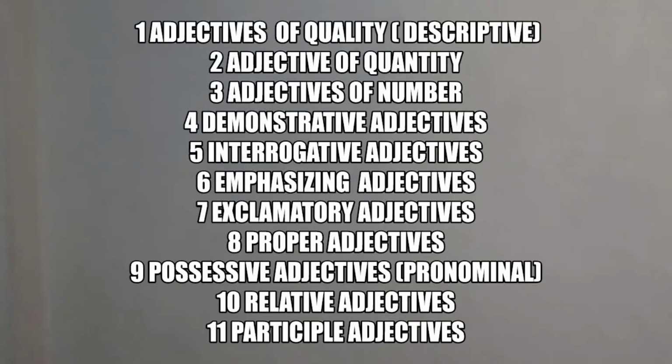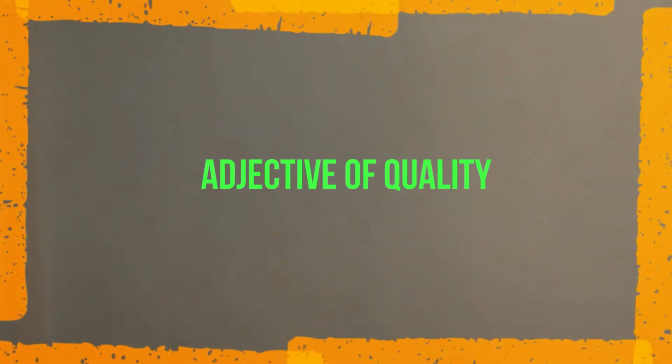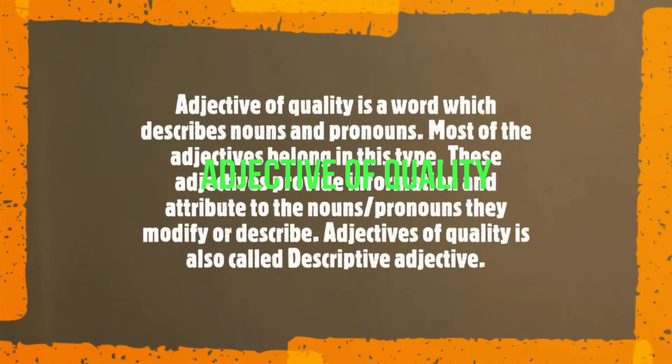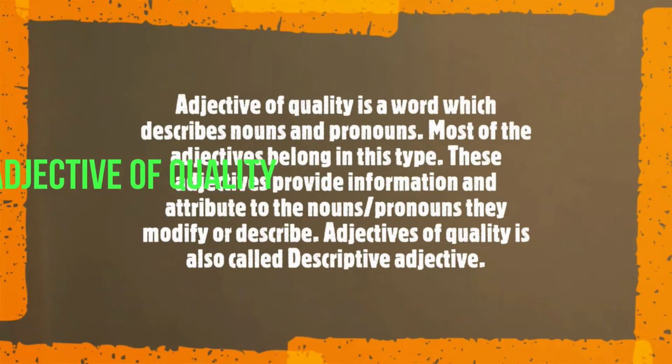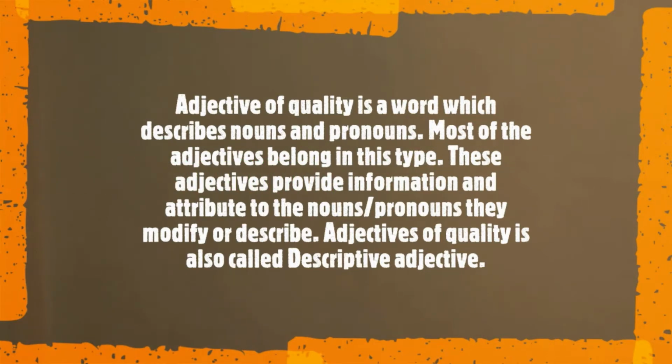Now let us see the first one, adjectives of quality. It is also called descriptive adjective. An adjective of quality is a word which describes nouns and pronouns. Most of the adjectives belong to this type. These adjectives provide information and attributes to the nouns and pronouns they modify or describe.